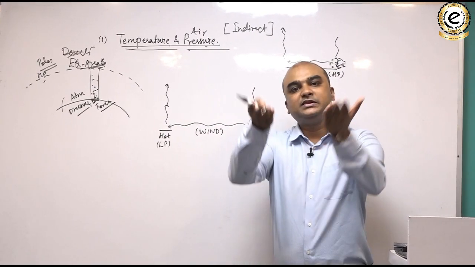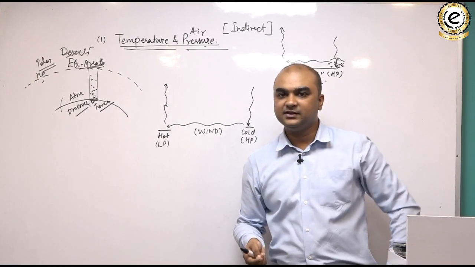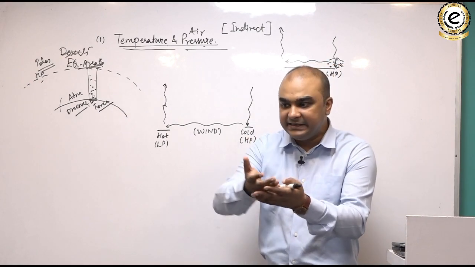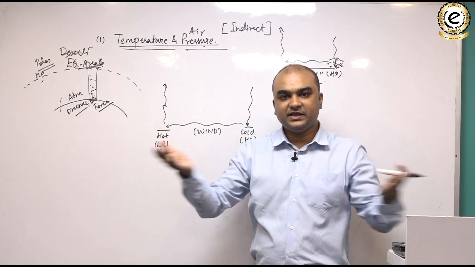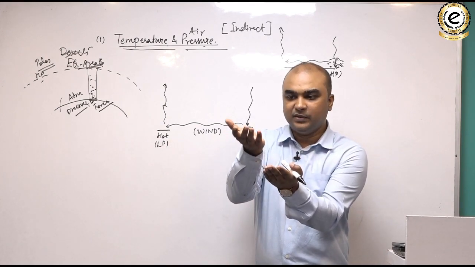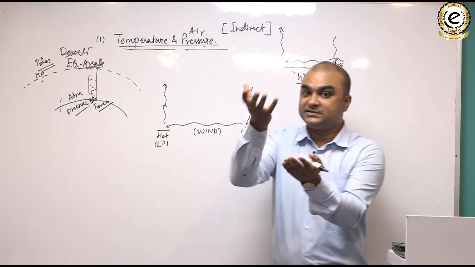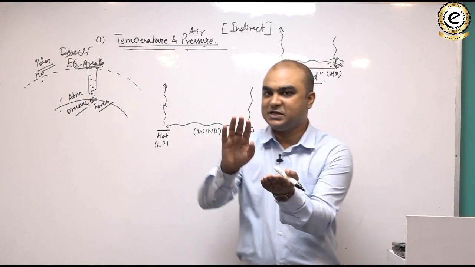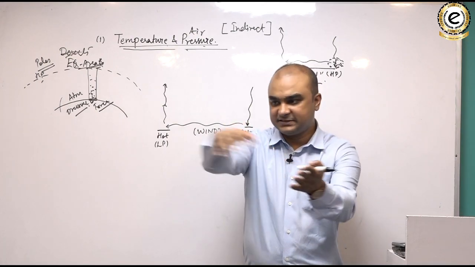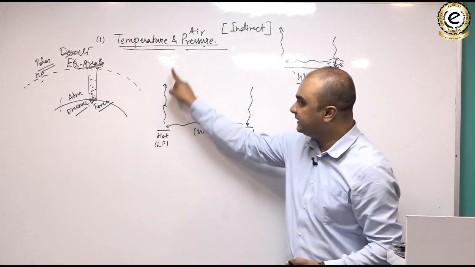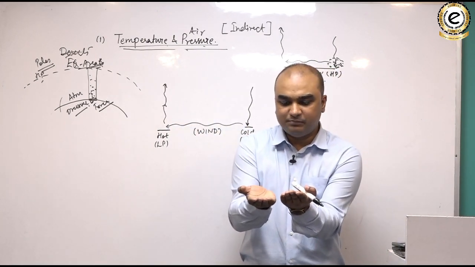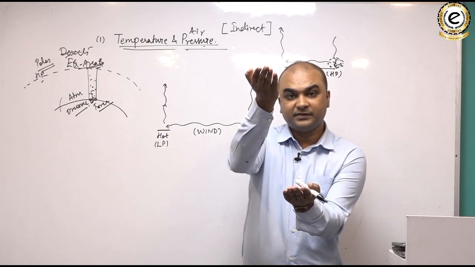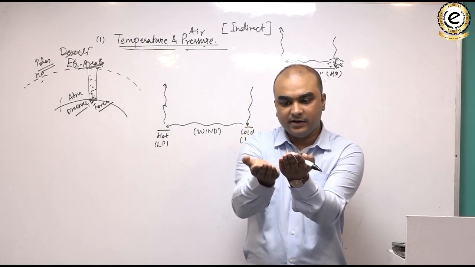Till what height will this air rise? See, air will rise till the time it is lighter than its surrounding air. If it is lighter than its surrounding air, it will keep on rising. If it is colder than its surrounding air, it would sink. Look here, what am I saying? Suppose this is the surrounding air and I am talking about this rising air. This rising air will keep on rising till the time it is warmer than its surrounding air. If it becomes colder than its surrounding air, it would sink.